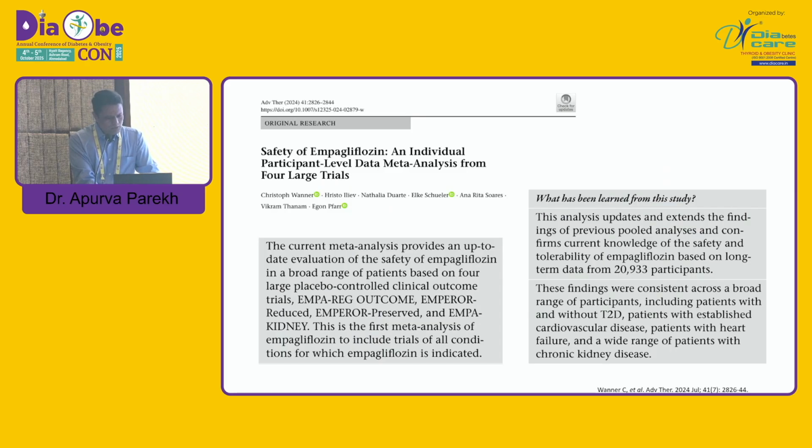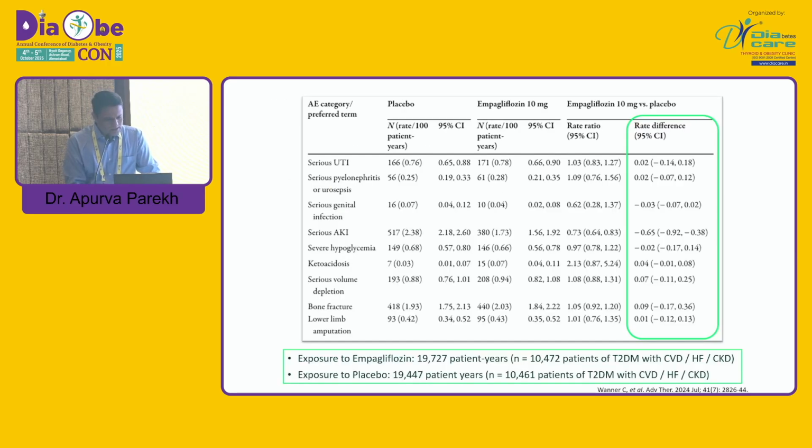This is a meta-analysis of around 20,000 patients regarding safety, and most data have proven that this is overall a very safe molecule. These are the major side effects of SGLT2 inhibitors: serious UTI, serious pyelonephritis, serious genital infection, serious AKI, severe hypoglycemia, ketoacidosis, serious volume depletion, and bone fractures in the lower limbs. But overall, all the data have shown that there is no significant difference compared to placebo, and this group of patients can be managed with astute clinical observation and good clinical care.